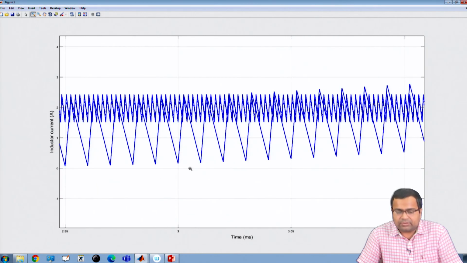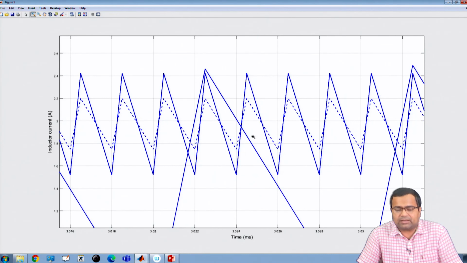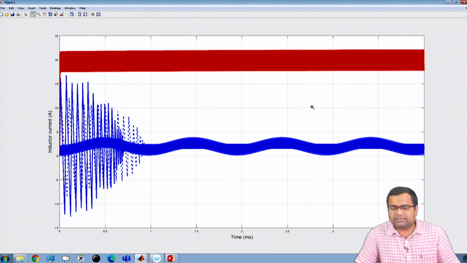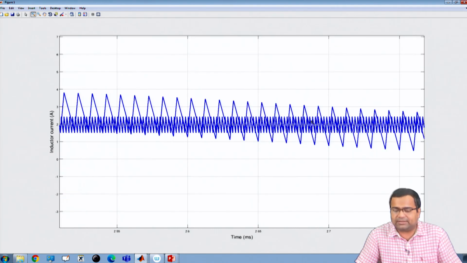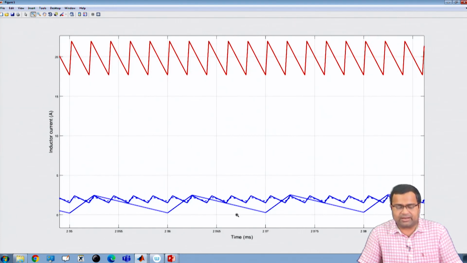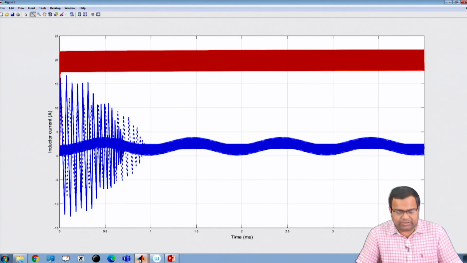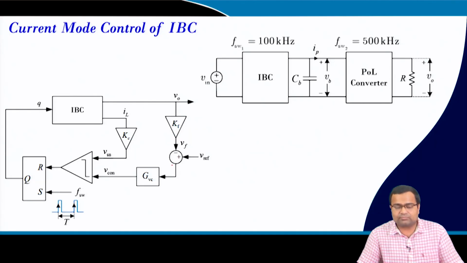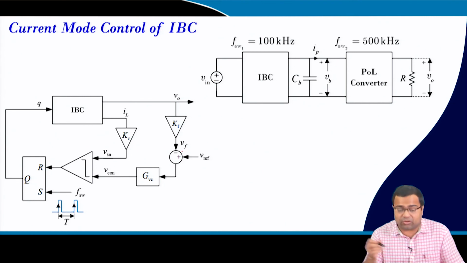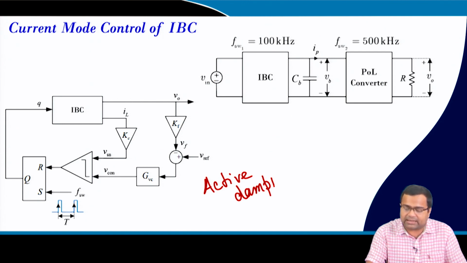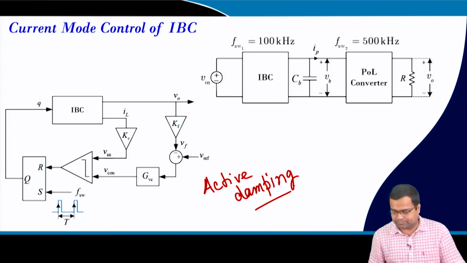So the current ripple has increased because we have reduced the inductor value. Now we come to the conclusion that both converters are running in stable periodic behavior. That means we can provide active damping by means of closed loop control by current mode control. So current mode control provides active damping, and that actually stabilizes the whole system.